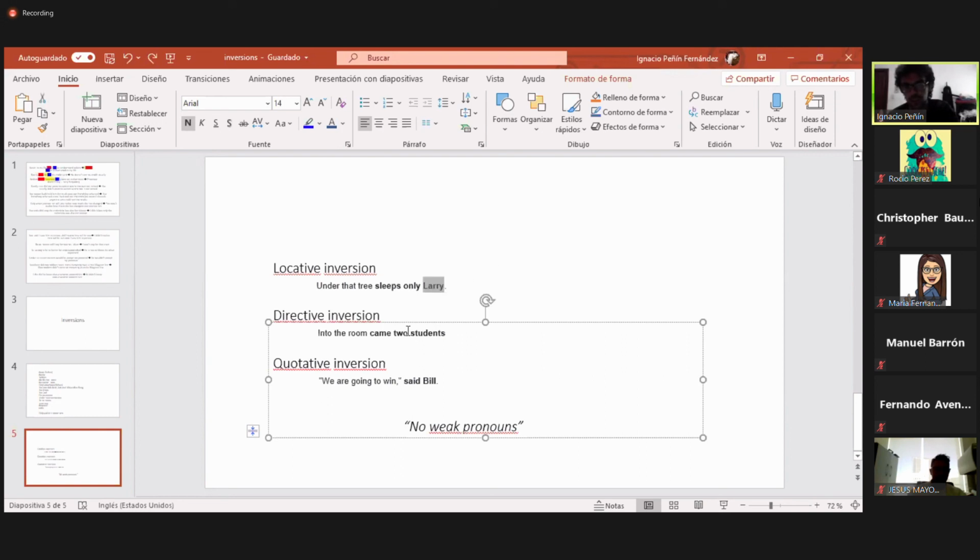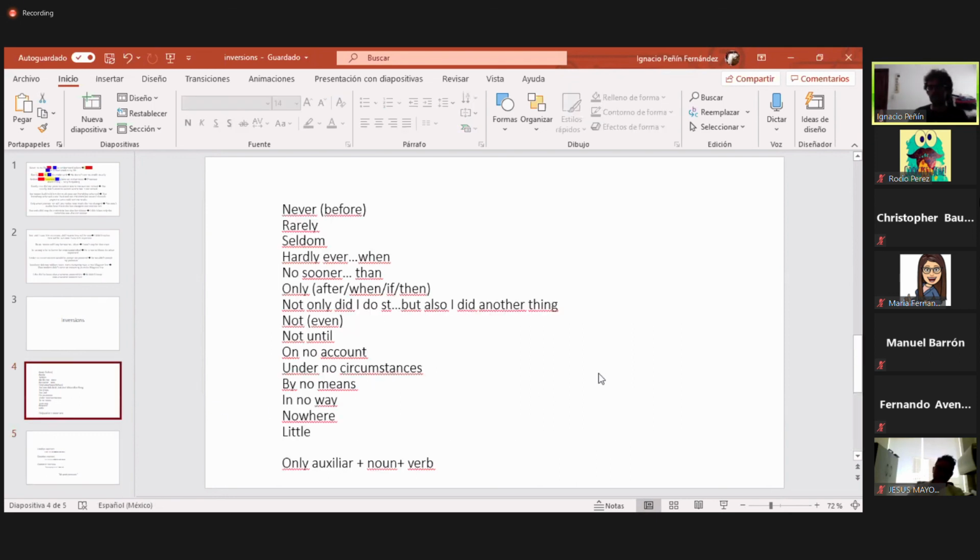We are not going to use them instead of those students because it seems very weird also. And we are not going to say said he. If we want to use he instead of Bill, we are going to say he said, as usual, okay? This is okay, but said he cannot be used for inversions. So please pay attention to these structures that can appear in the exam, okay?